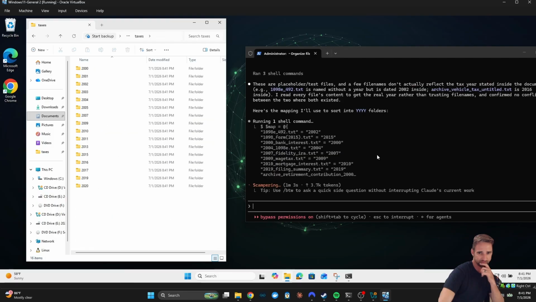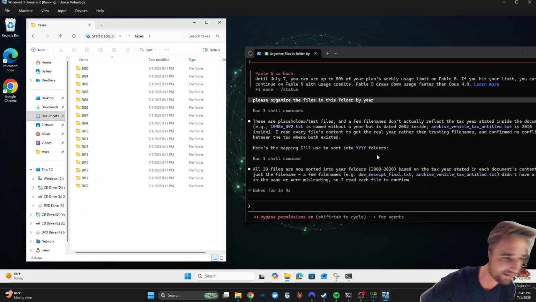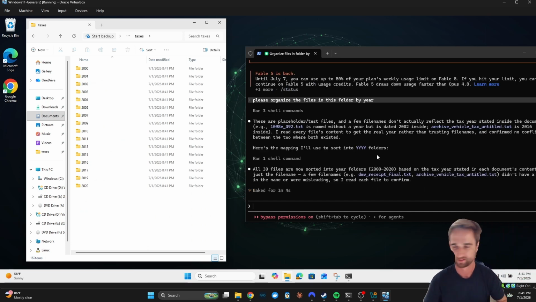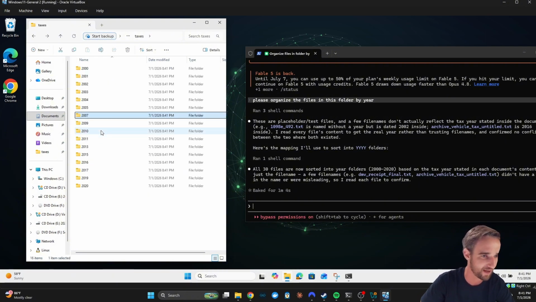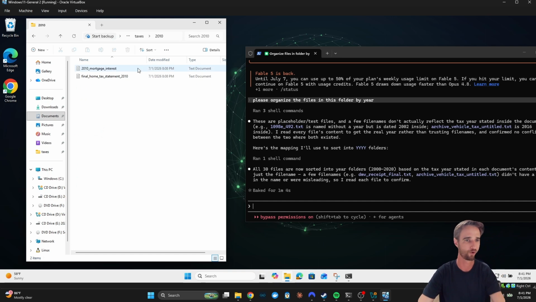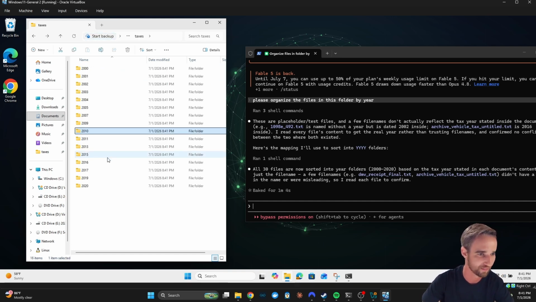A few moments later. Boom! Oh, that was probably too loud. I woke up the dog. Would you look at that, though? Would you look at that? 20 folders, perfectly organized, with the files corresponding to each year. That is astonishing.